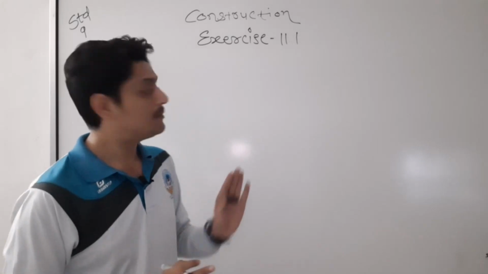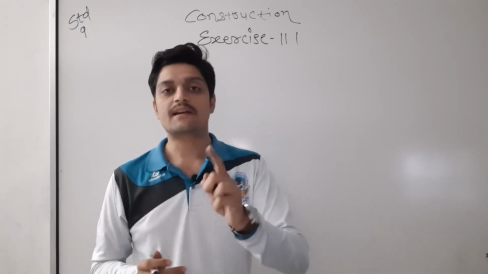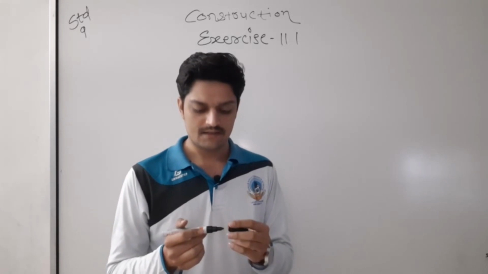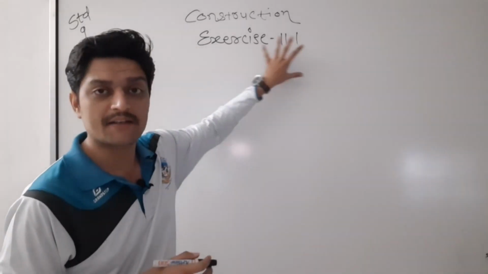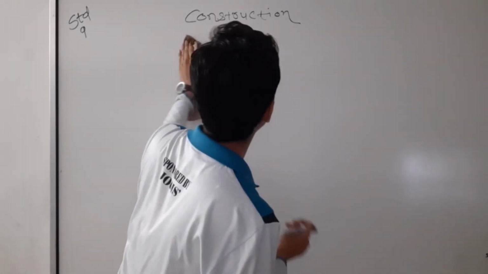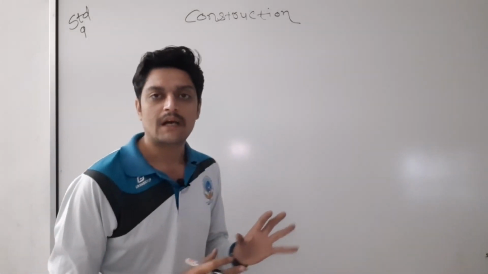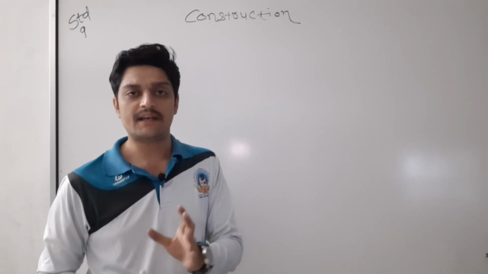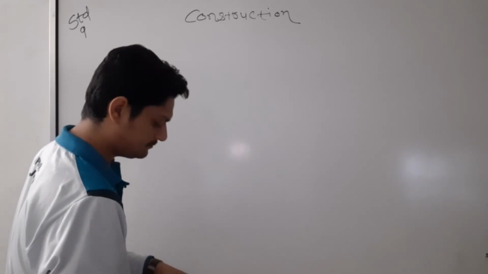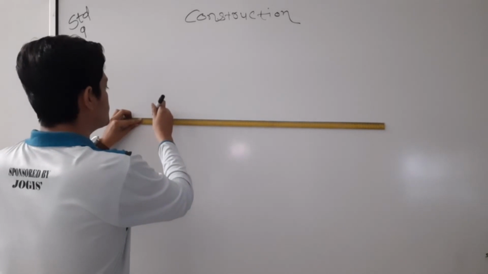Before starting the first question, I will show you how to draw a 30-degree angle and a 60-degree angle, because that will become useful here. First, let me erase these things. Exercise 11.1 I will start later. First I will tell you how to construct a 30-degree angle and a 60-degree angle. First you have to draw a straight line. See here, first you people have to draw a straight line.